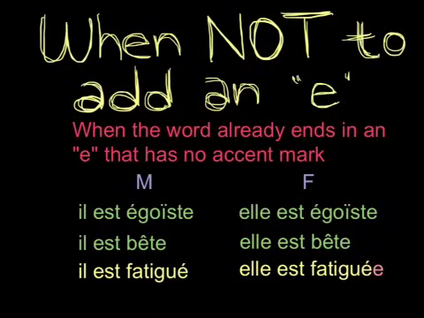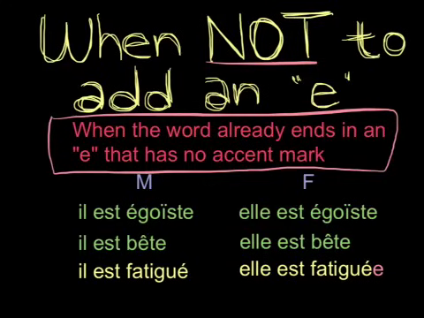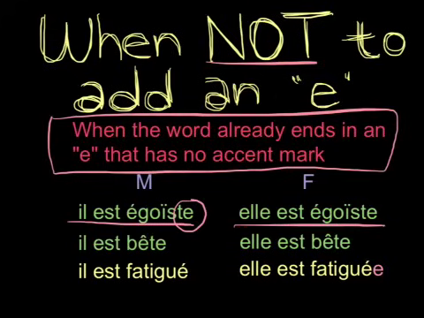Also important to know is that there are some times when we cannot add an extra e when something is feminine. So, when not to add an e. This is when the word already ends in an e that has no accent mark. So let's look at our masculine example. Il est égoïste. He is selfish. It already ends in an e that has no accent mark on it, so we're blocked. When we come over to elle est égoïste, even though we're supposed to make it feminine, we can't do anything else because adding an extra e, the French think it would look weird, so we have to leave it the same. The same with il est bête, he is stupid.